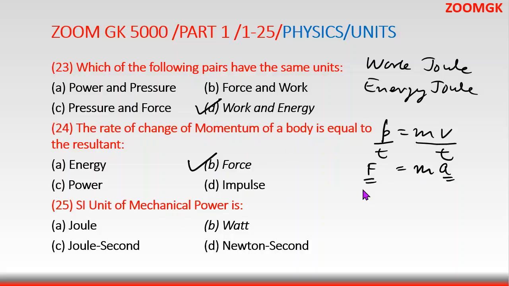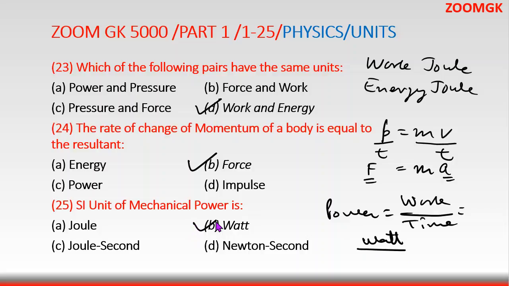SI unit of mechanical power. Power we already know. Power is rate of doing work. So rate of work means work upon time. So it will become how much? Joule per second. So it's mechanical power. It's joule per second, and that is also known as watt. So this is the answer.